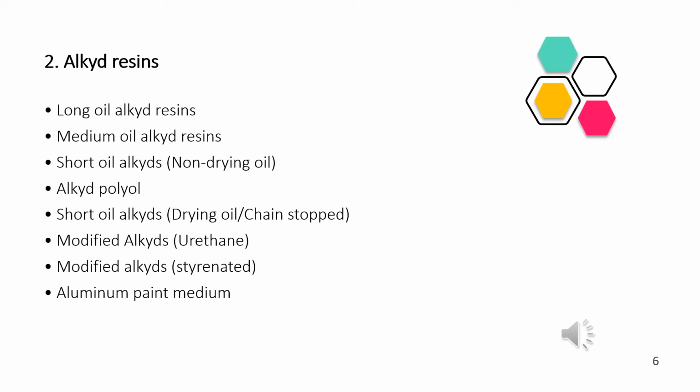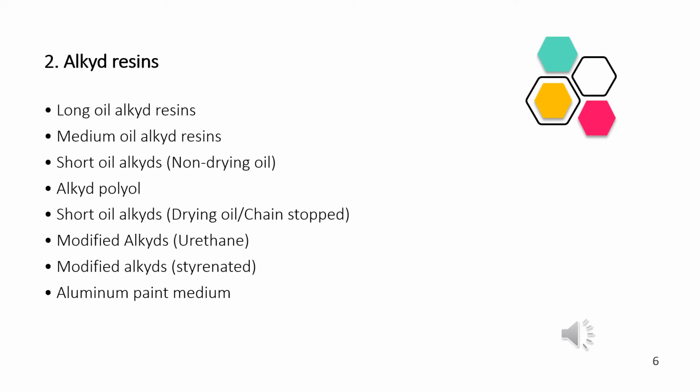Long oil alkyd resins, medium oil alkyd resins, short oil alkyd resins, non-drying oil, alkyd polyol, short oil alkyd, drying oil or chain stopped, modified alkyds, urethane modified alkyds, styrenated, aluminum paint medium. So there are different types of alkyd resins which are available in the market.